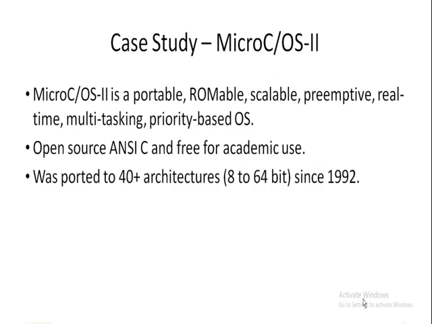The microC OS2 kernel is available for different families of processors and microcontrollers, and it supports processors and controllers ranging from 8-bit to 64-bit. Some examples of the processors that support microC OS2 are the ARM family of processors, Intel 8085, x86, 8051, Freescale 68K series, and Altera Nios 2. These are some examples of the processors or controllers supported by microC OS2.